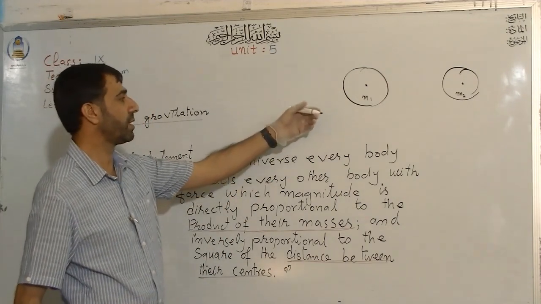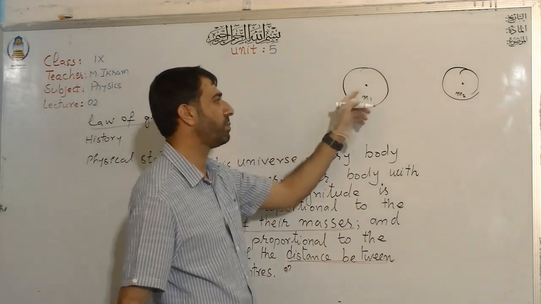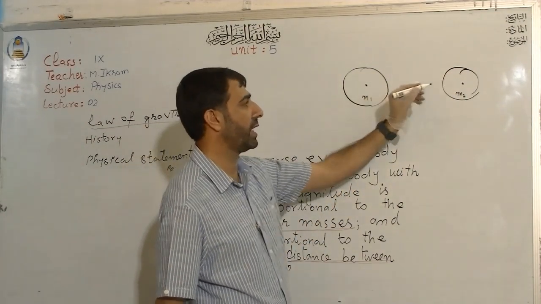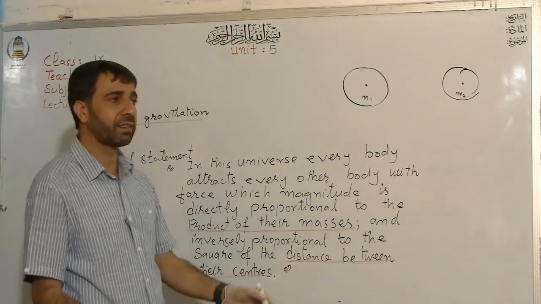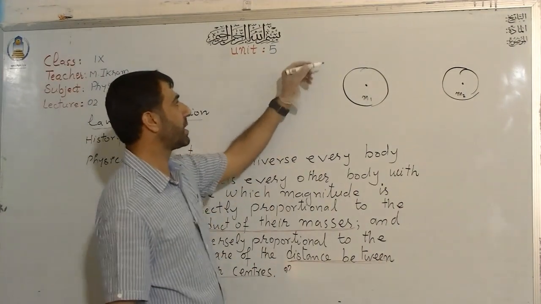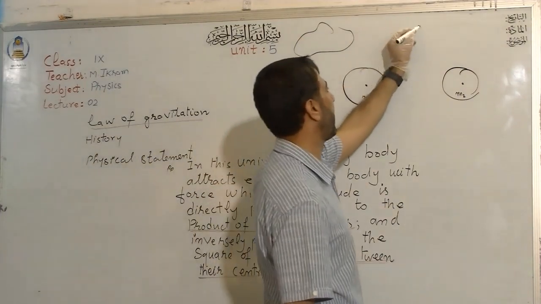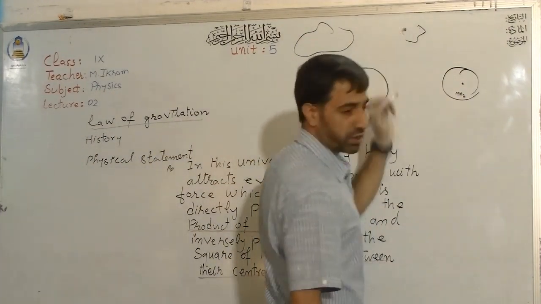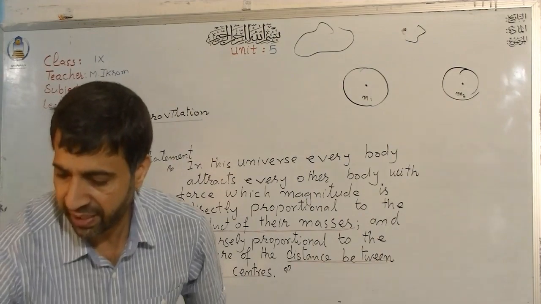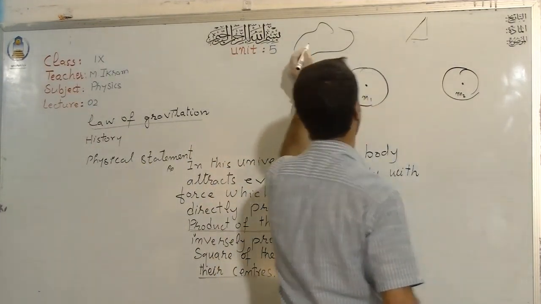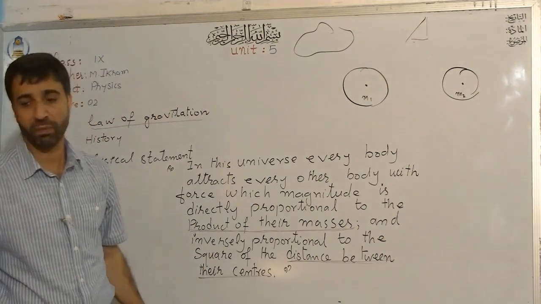As you see in this diagram, these two objects are spherical, so it is very easy to point out their centers. But it is not necessary. For example, let's say the object may be like this, and the other object might be like this one, like a rectangle. Then how will I measure the distance between these two objects?